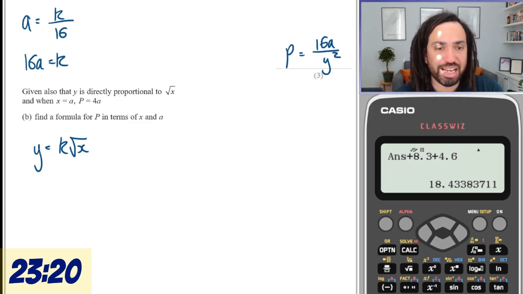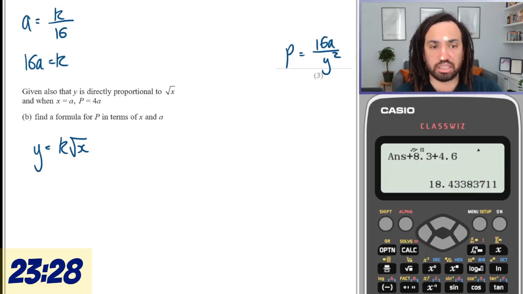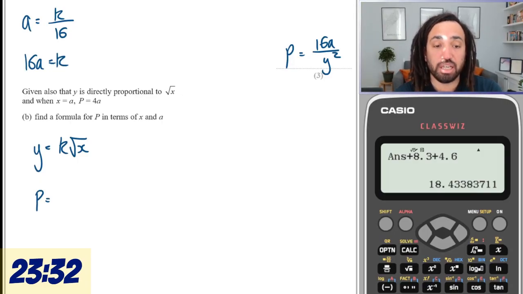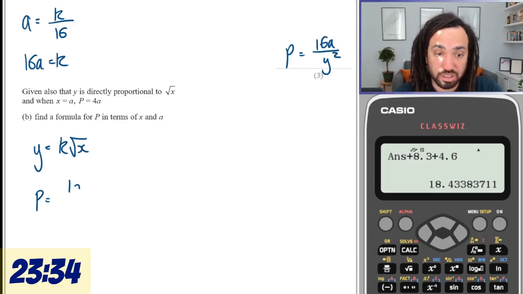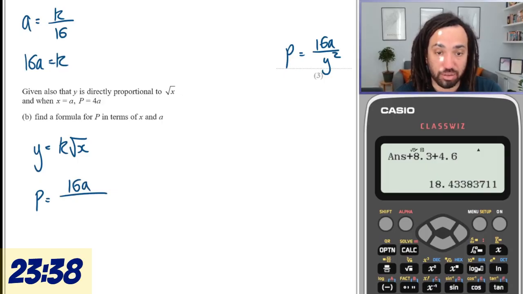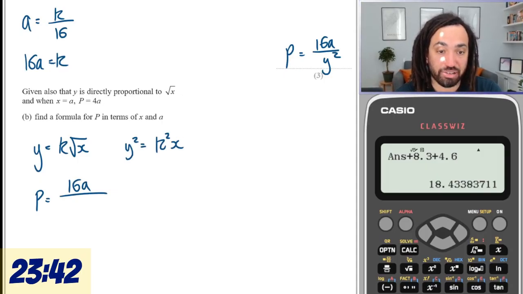Okay, so when x is, right, oh gosh, this is a bit tricky, isn't it? Fine, let's then sub that in, so we get P is equal to 16a over y squared, and we know that y squared is equal to k squared times x by squaring this one here. So that's k squared x, like that.